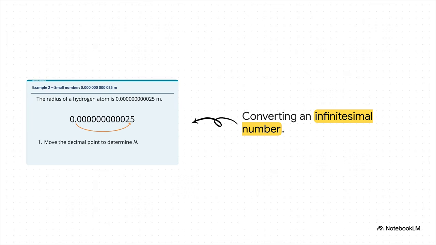Now let's contrast the blistering sun with the ridiculously microscopic radius of a single hydrogen atom. Think about a number with 10 zeros after the decimal point before you even hit a solid digit. Try to mentally move that decimal point to the right with me. To get a number between 1 and 10, we have to drag that little dot all the way past those 10 zeros and land it right after the 2. That gives us 2.5. And since we moved it 11 spaces to the right, our exponent is negative 11, giving us 2.5 times 10 to the negative 11. I mean, it's just such an elegant, powerful system for handling the extremes of reality.